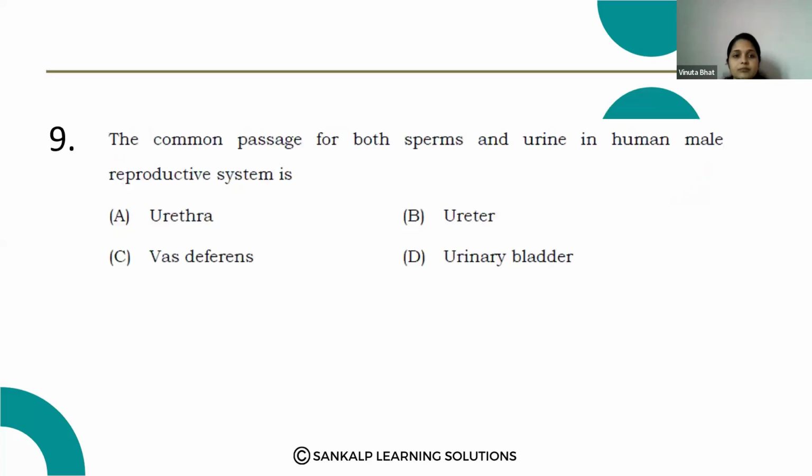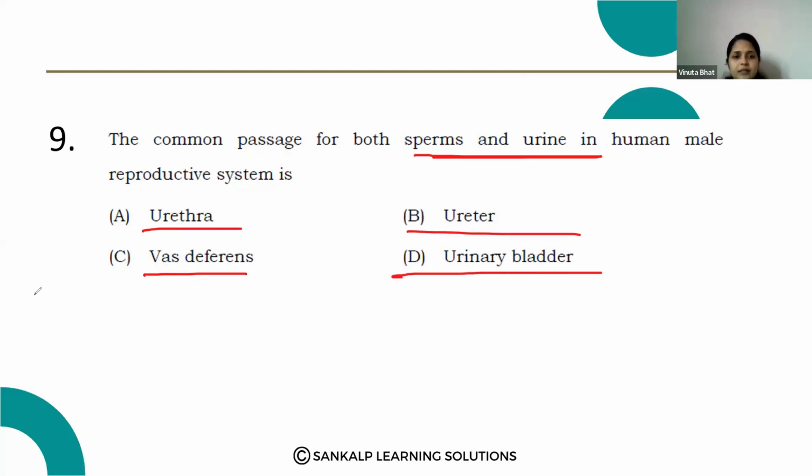Next question. The common passage for both sperms and urine in the human male reproductive system is: urethra, ureter, vas deferens, urinary bladder. In the male reproductive system, we can see a common passage where the transportation of sperms and urine takes place in the same part, that is option A, urethra. Option B, ureter, vas deferens, urinary bladder. The correct answer is urethra.